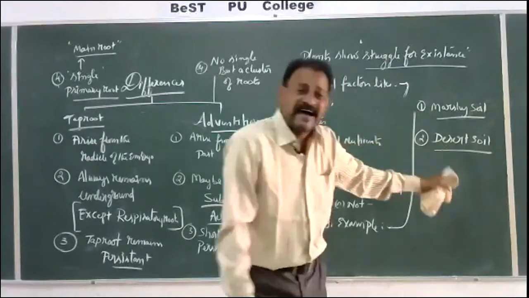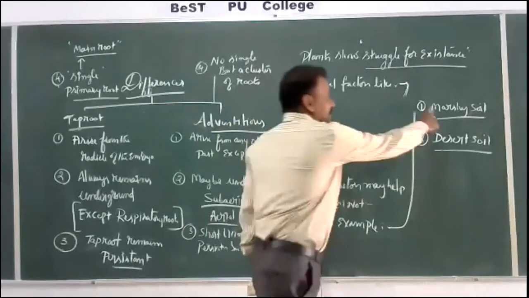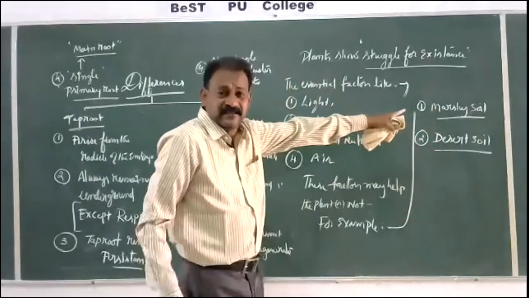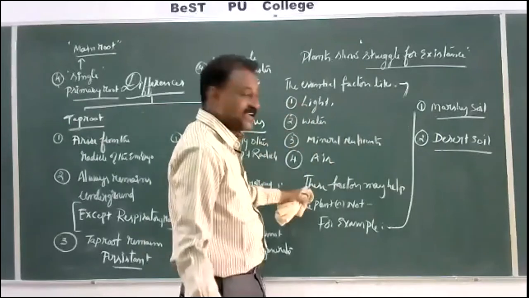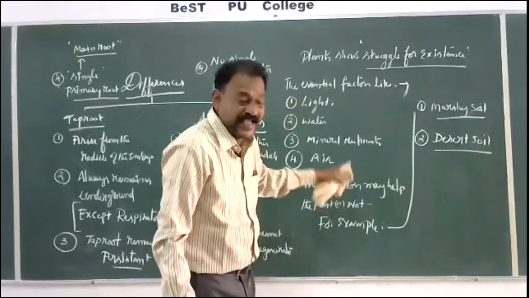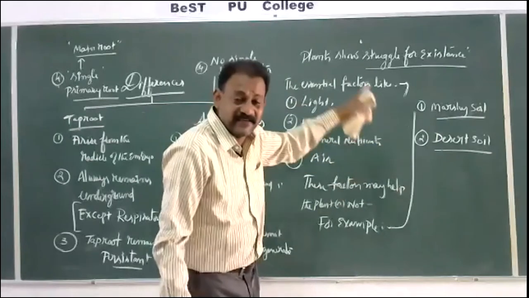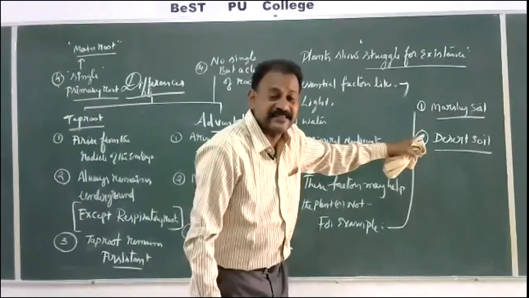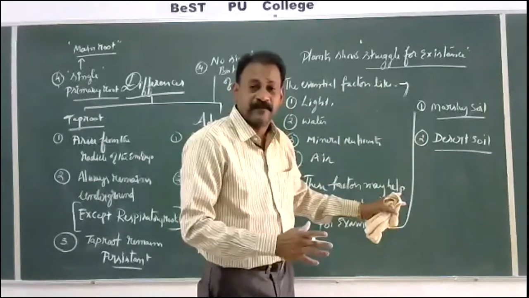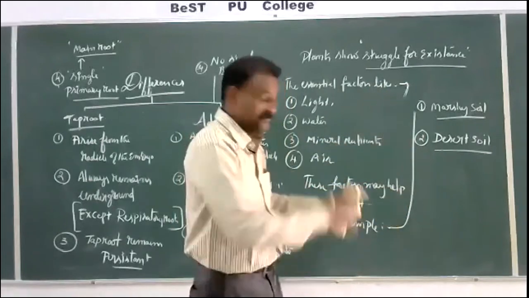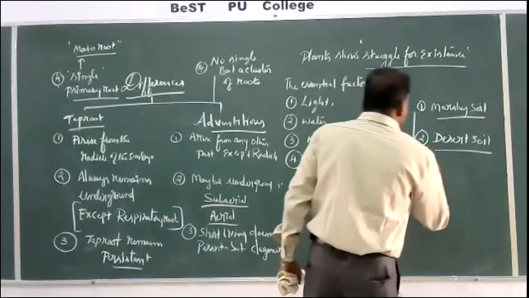So in one way or another, these plants are struggling for their existence for the sake of these factors. As a struggle for existence, several changes occur in the plant body in the course of time.